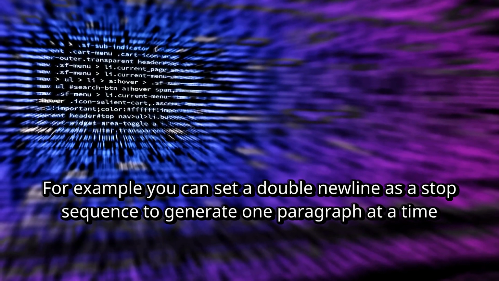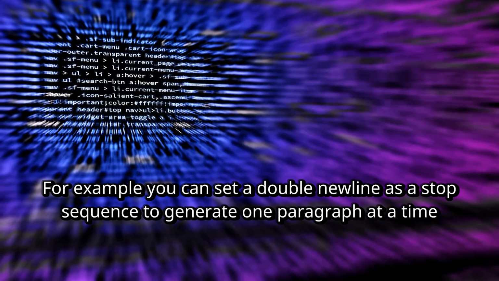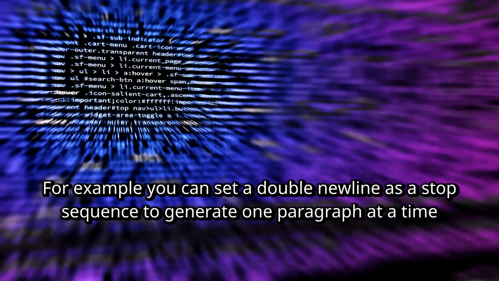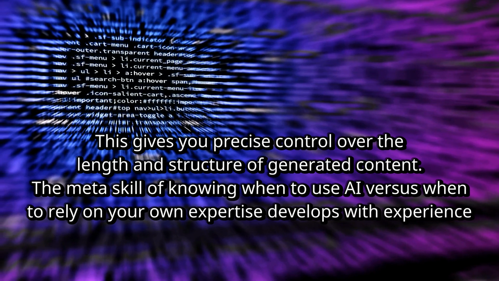For example, you can set a double new line as a stop sequence to generate one paragraph at a time. This gives you precise control over the length and structure of generated content. The meta skill of knowing when to use AI versus when to rely on your own expertise develops with experience.